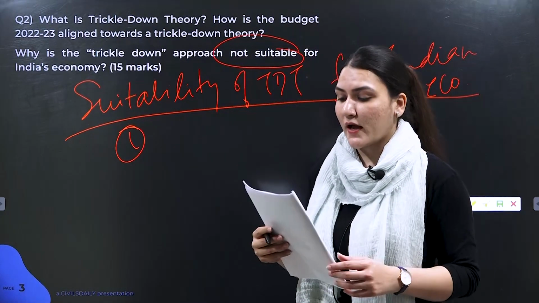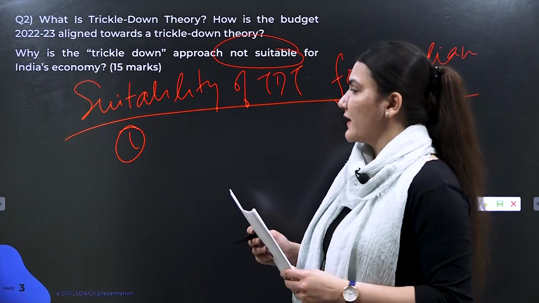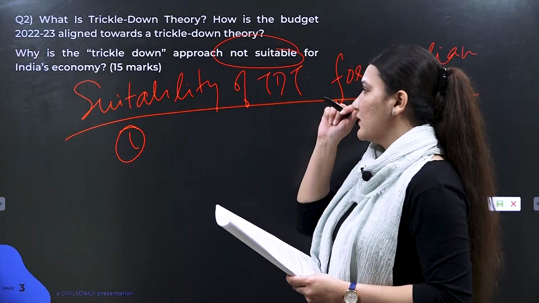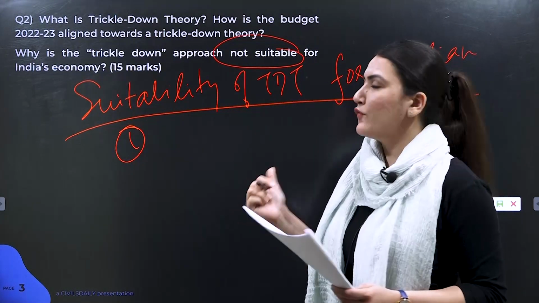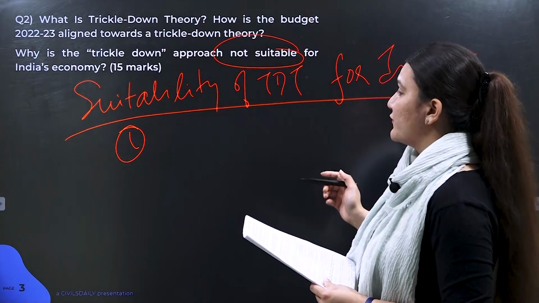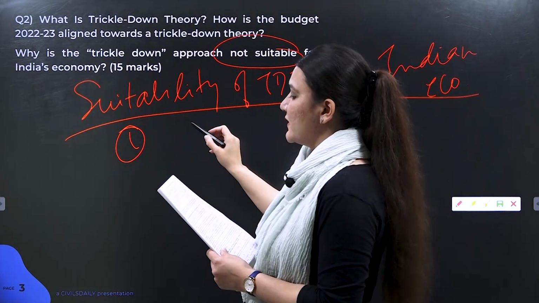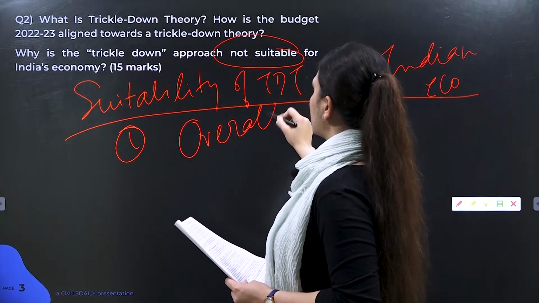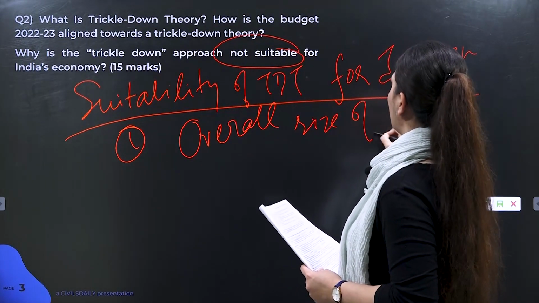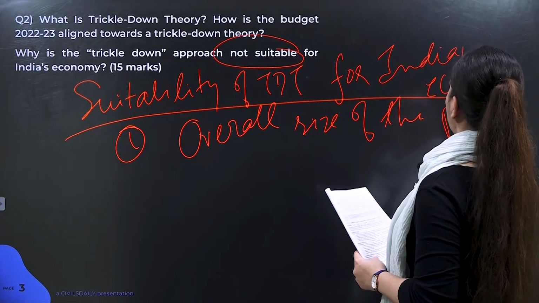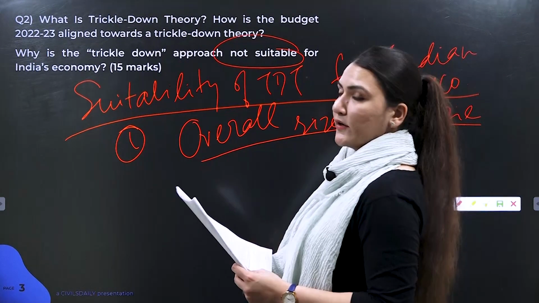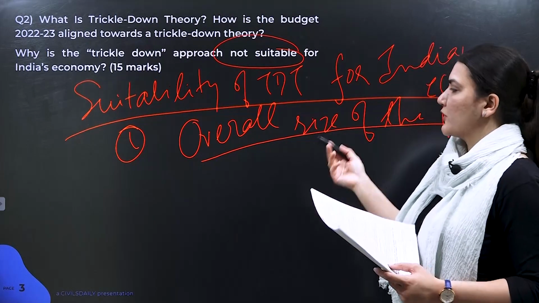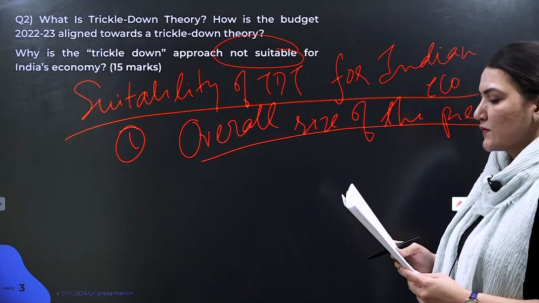As you can see in your model answer, the basic reason why we go for trickle down approach is that we hope that increasing the overall size of the pie will lead to higher growth, and it will ultimately lead to percolation of benefits towards all the sections of the society.